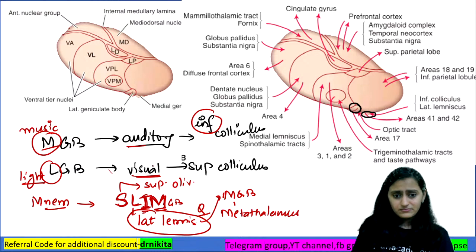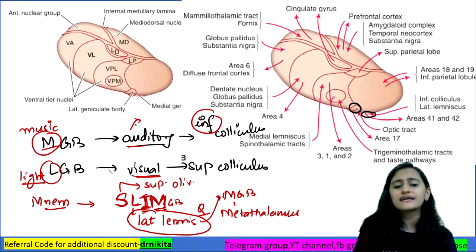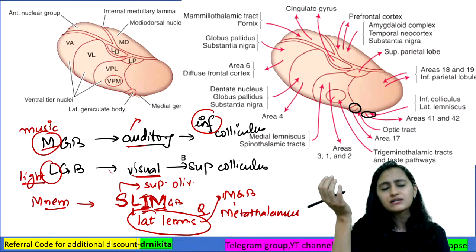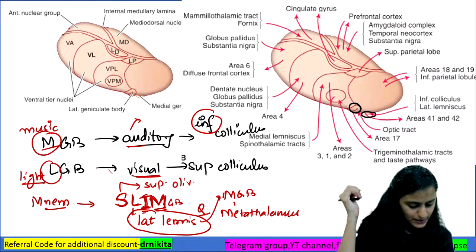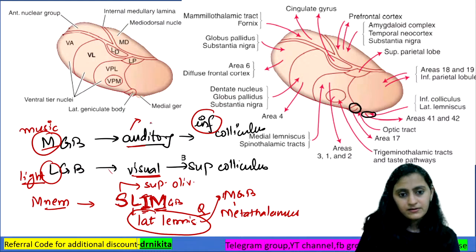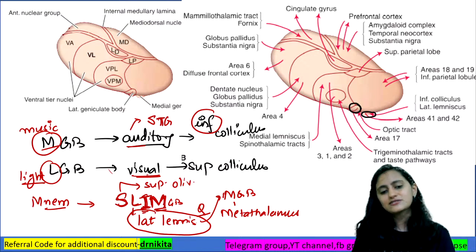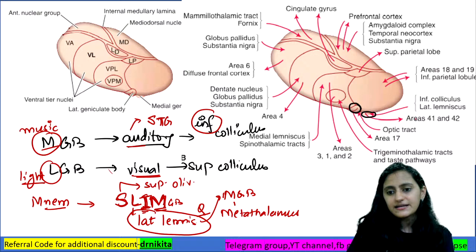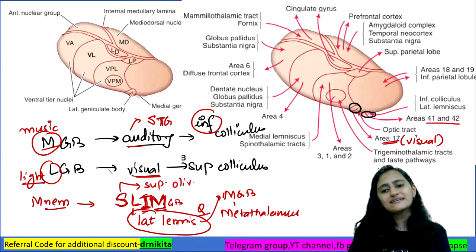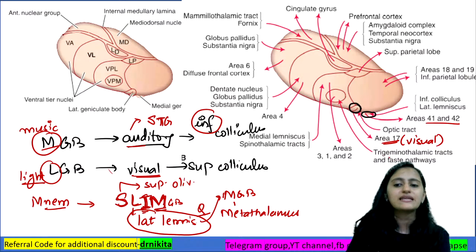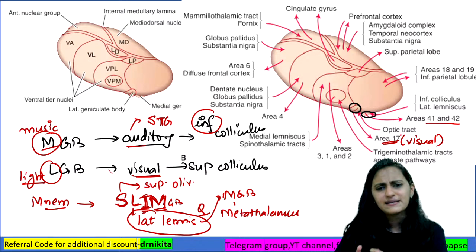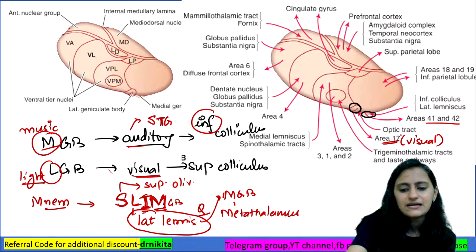Right? And where is the auditory cortex located? Superior temporal gyrus or inferior temporal gyrus? It is the superior temporal gyrus where you have the auditory area. It is area 41 and 42. For the optic tract, visual, you have the visual cortex in the occipital lobe, that is your area 17. I'm not going into Brodmann areas today. We'll see some other time.